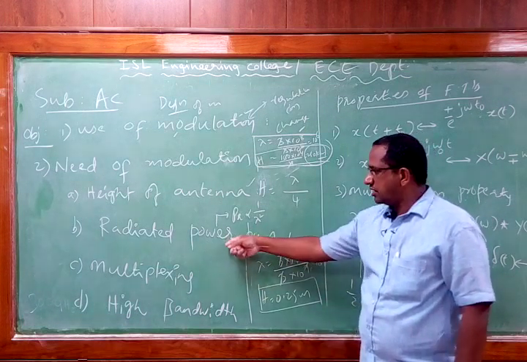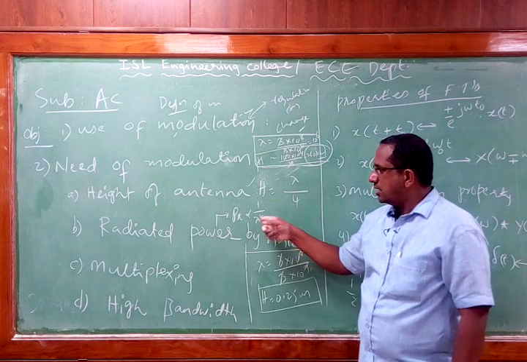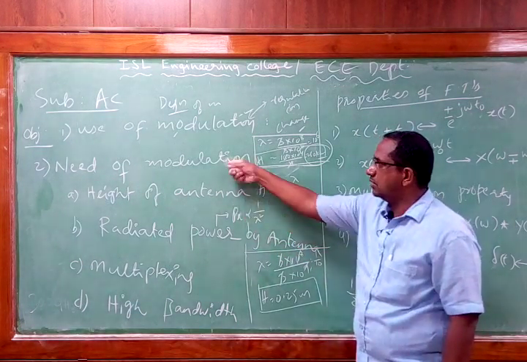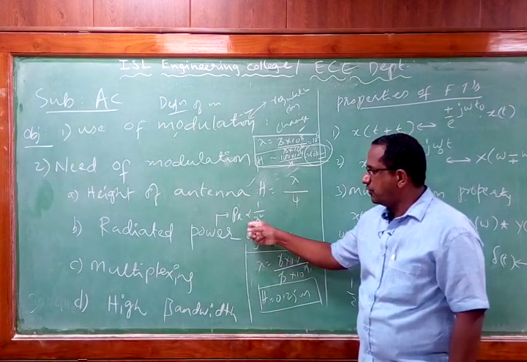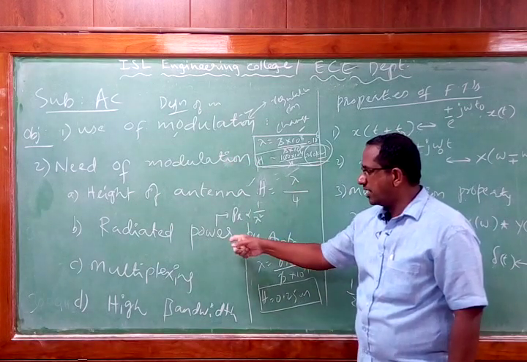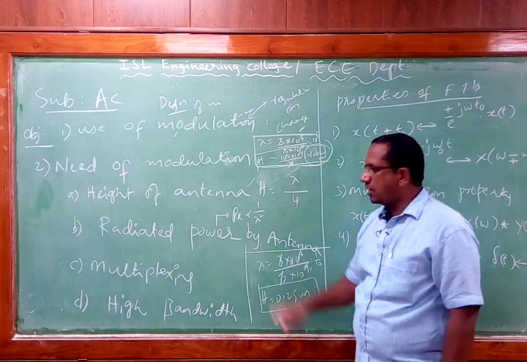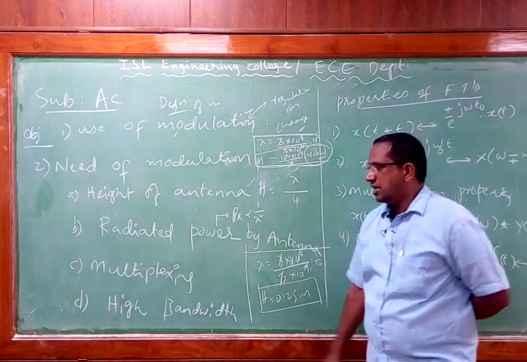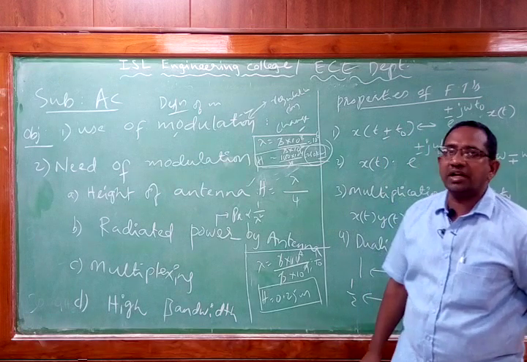So power radiated can be really improved by increasing the frequency of the signal. The increasing of frequency we are doing by using modulation. Thereby, in order to address this power radiation of an electronic system, we are using this particular modulation. The next important point is going to be multiplexing.